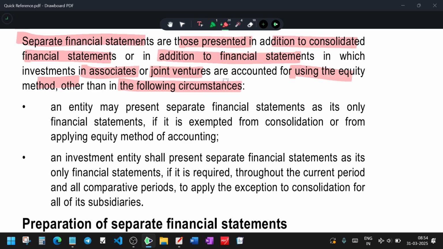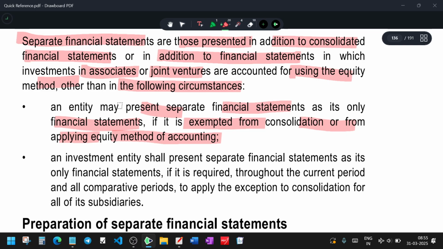That's the exemption: when the entity may present separate financial statements as its only financial statements. If it is exempt from consolidation or from applying the equity method for accounting, the entity may present separate financial statements.